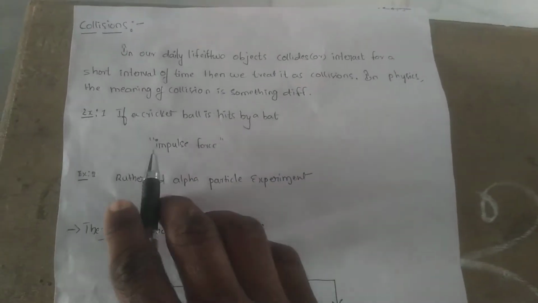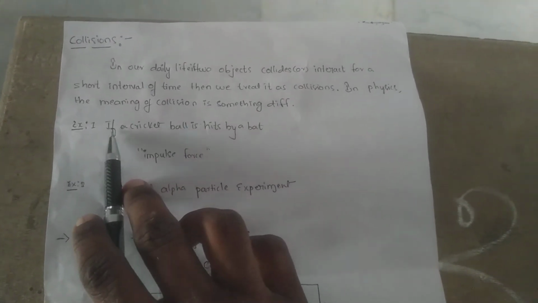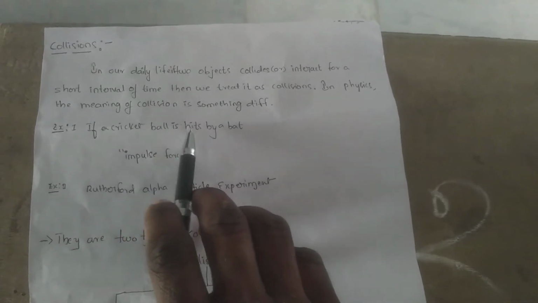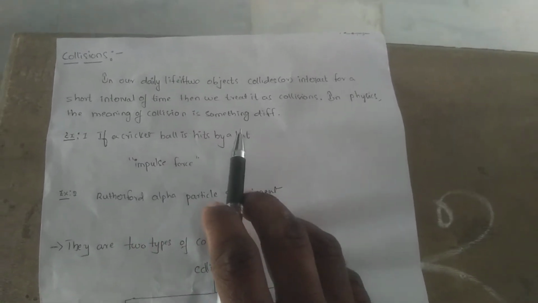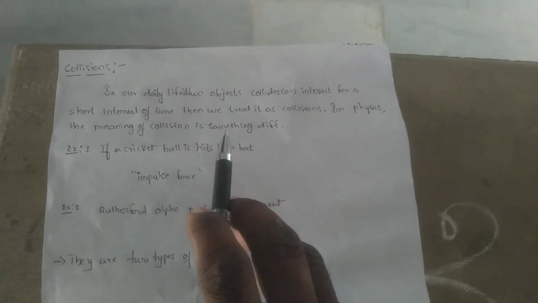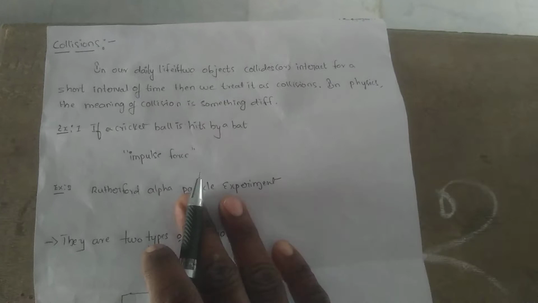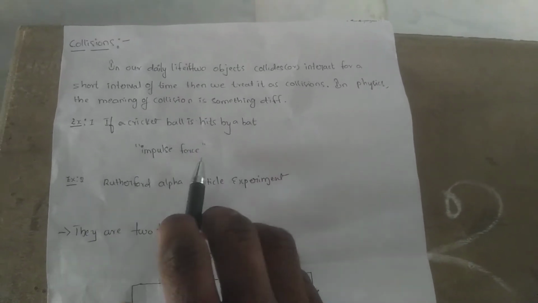Next, examples of collision. First one: if a cricket ball is hit by a bat, in a short interval of time we will observe the motion of the ball and a huge force acting on the ball. Such a force is called an impulse force.